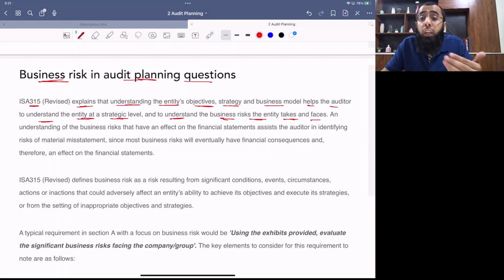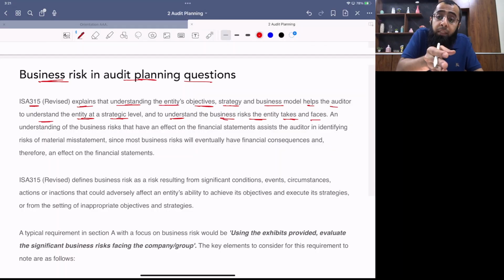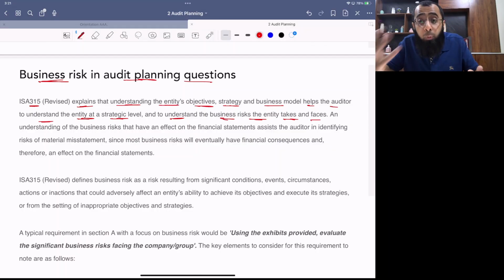See, when you are talking about evaluation of business risk, it is very important that you take understanding of the client's business and its environment. When you take understanding of the business and environment, then only you are able to evaluate the business risk. And then these business risks ultimately affect the financial statement because it can lead to issues like going concern, impairment, provisioning, inventory write downs. Okay?